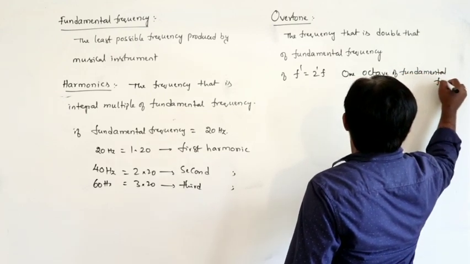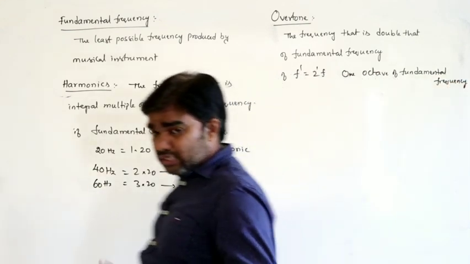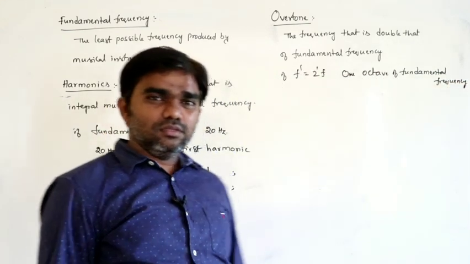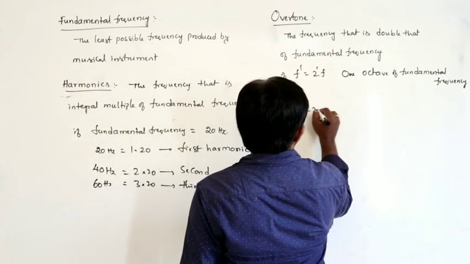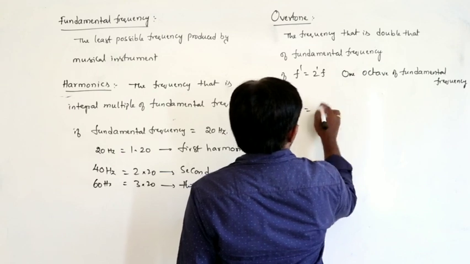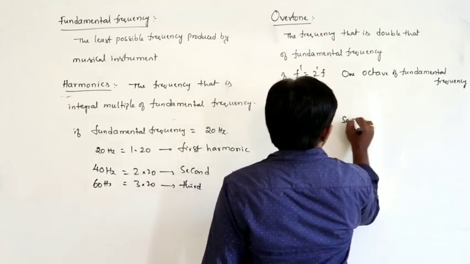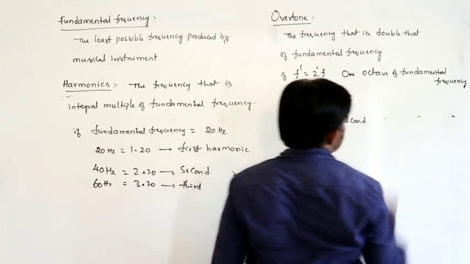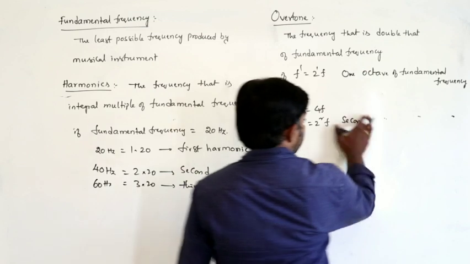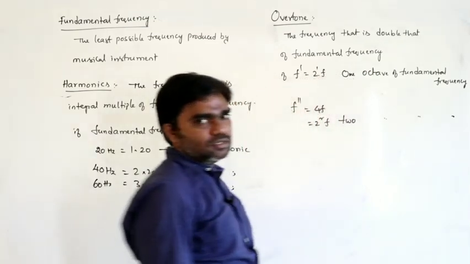Next, for example, if f double dash is equal to 4f, that can be written as 2 square f, that is 2 octave of fundamental frequency.